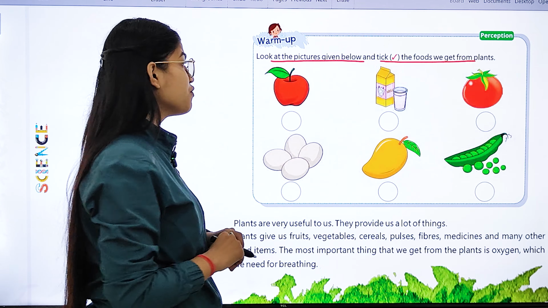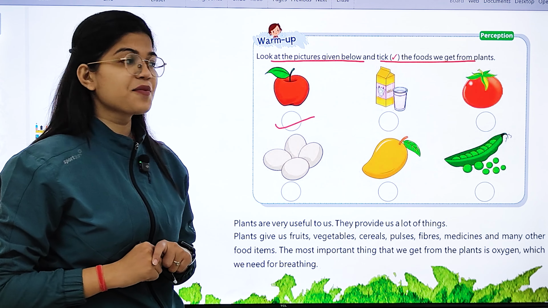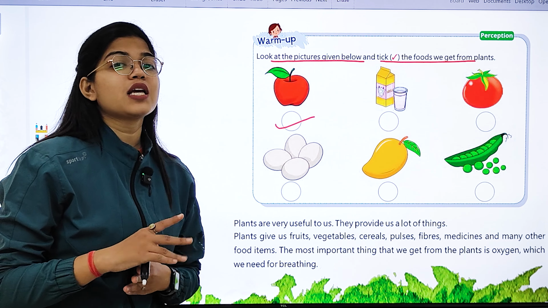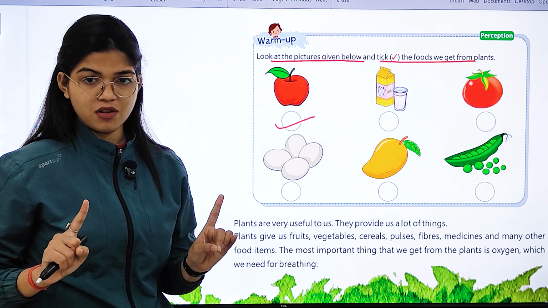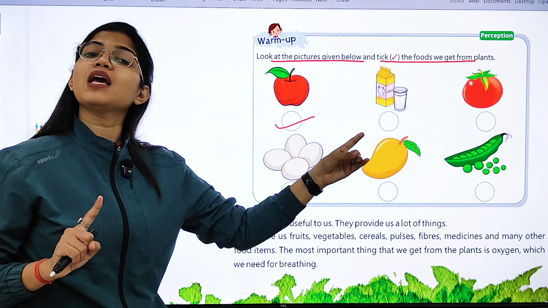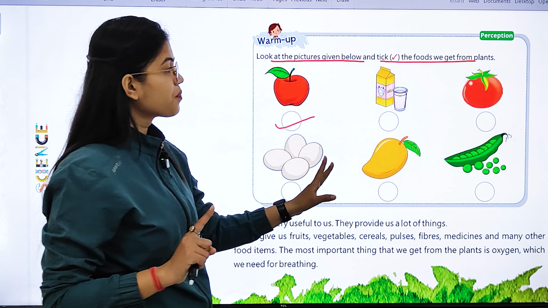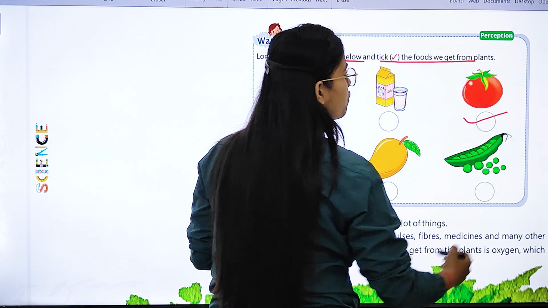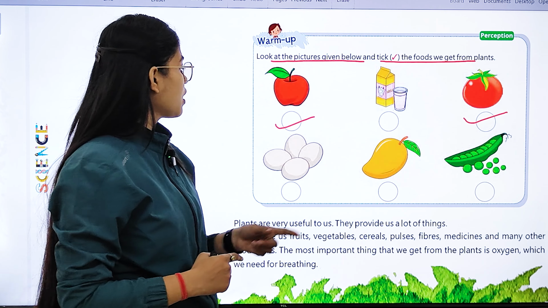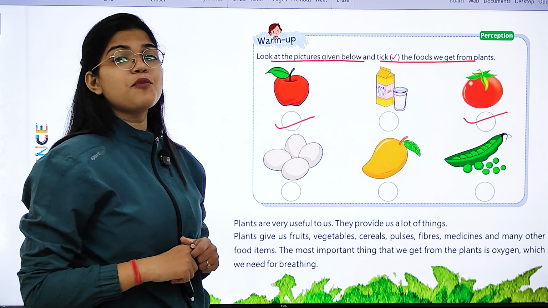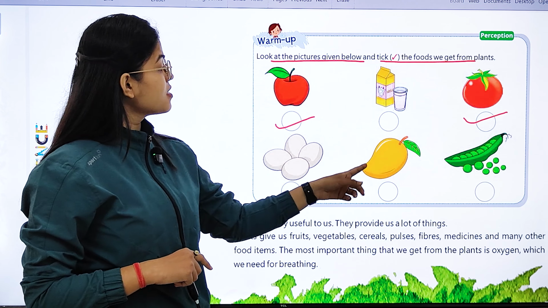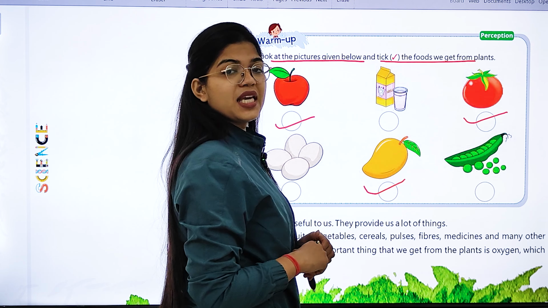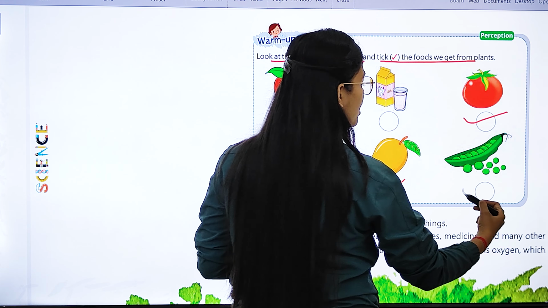Apple is a fruit, and fruits we get from plants. Second is milk. Milk we get from cow, buffalo. It is a product which we do not get from plants. We get milk from animals, so we will not take it. Next, this is tomato, a vegetable, and vegetables also we get from plants only. These are eggs. Eggs are provided to us by animals. This is mango, a fruit which we get from plants only. These are peas, again a vegetable which we get from plants.